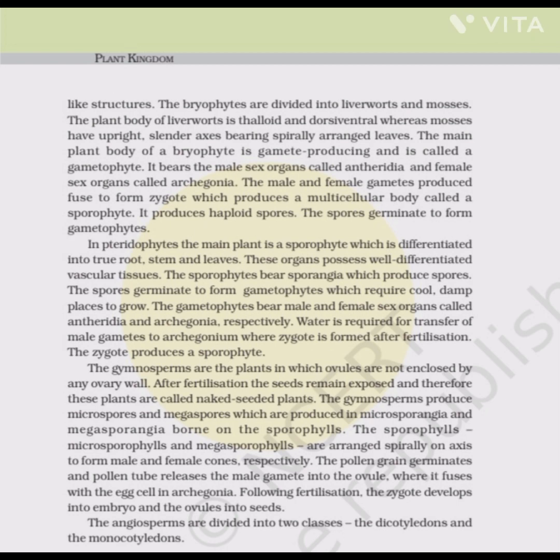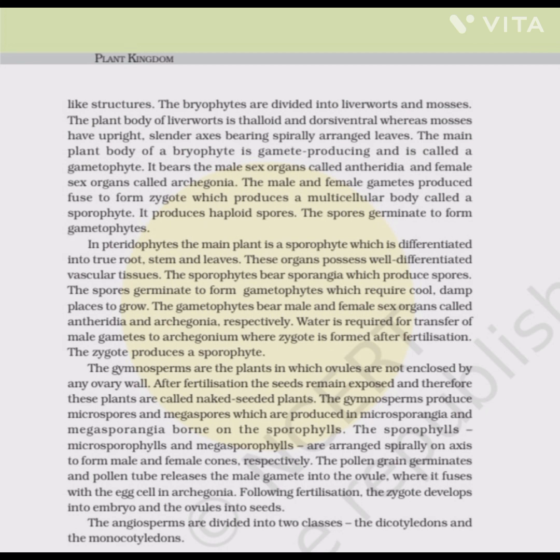In angiosperms, the male sex organ stamen and the female sex organ pistil are borne in a flower. Each stamen consists of a filament and an anther. The anther produces the pollen grains, the male gametophyte, after meiosis. The pistil consists of an ovary enclosing one to many ovules. Within the ovule is the female gametophyte or the embryo sac which contains the egg cell. The pollen tubes enter the embryo sac where the two male gametes are discharged. One male gamete fuses with the egg cell in syngamy and the other fuses with the diploid secondary nucleus, triple fusion. This phenomenon of syngamy and triple fusion is called double fertilization and is unique to angiosperms.